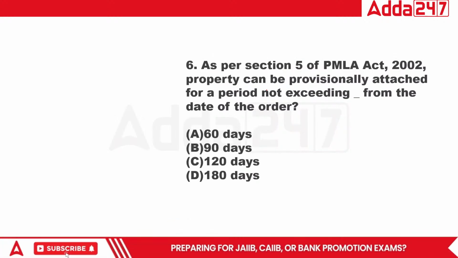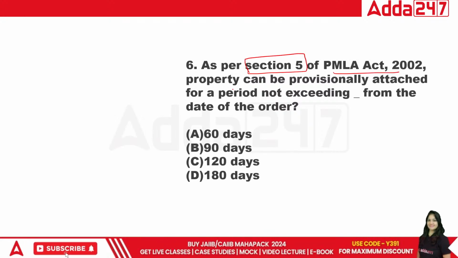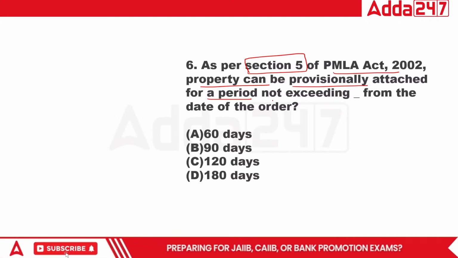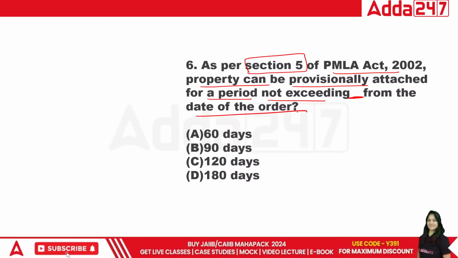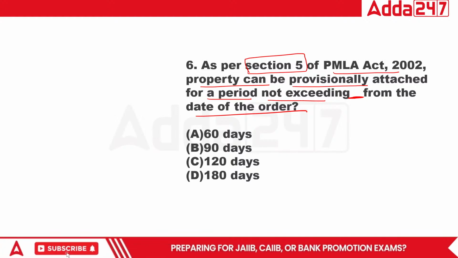Okay, now under section 5 of the Prevention of Money Laundering Act, property can be provisionally attached for a period not exceeding dash from the date of order. It is 60 days, 90 days, 120 days, or 180 days. What is the right answer?